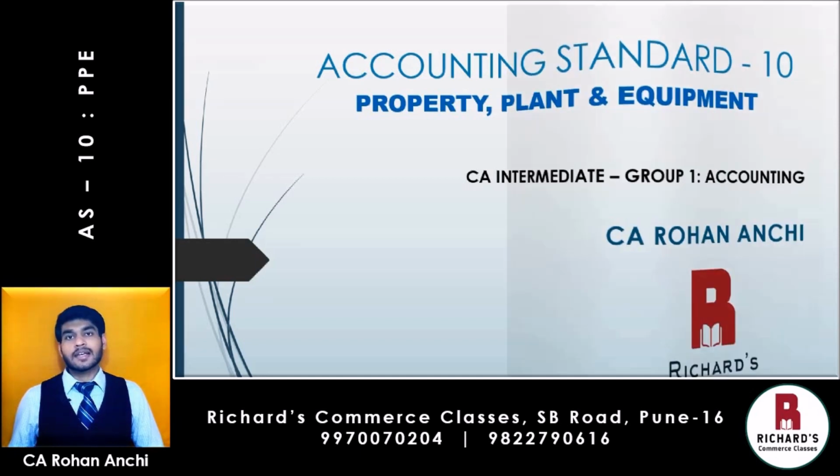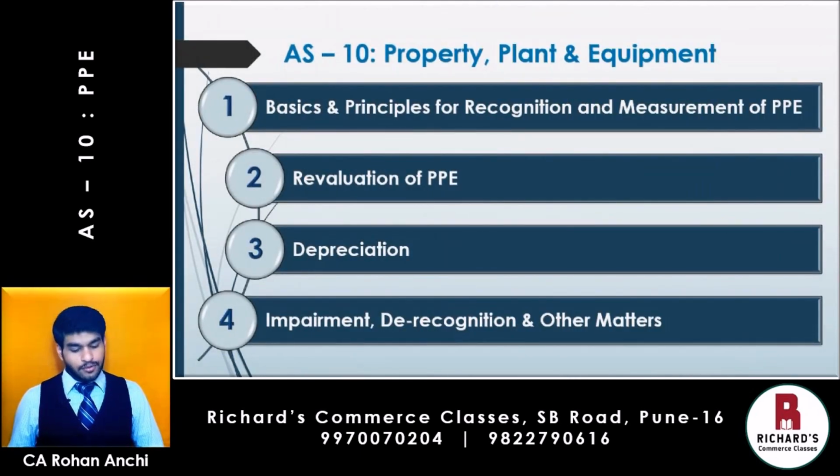This accounting standard has the following 4 parts. The first part is Basics and Principles for Recognition and Measurement of PPE. Then you have Revaluation of PPE. Part 3 is Depreciation. Now depreciation was earlier covered by AS 6. There was a separate accounting standard, but now that AS has been deleted and AS 6 has been merged with AS 10. And finally you have part 4, that is Impairment, Derecognition and any other matters. So what we will do is start with part 1.